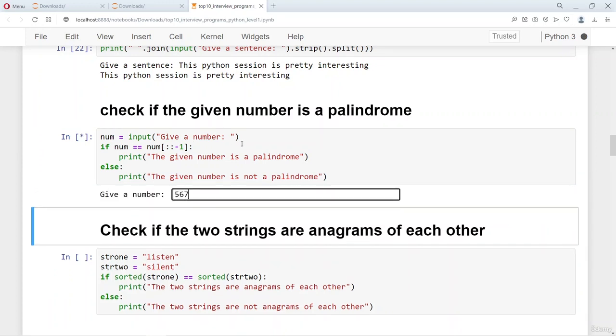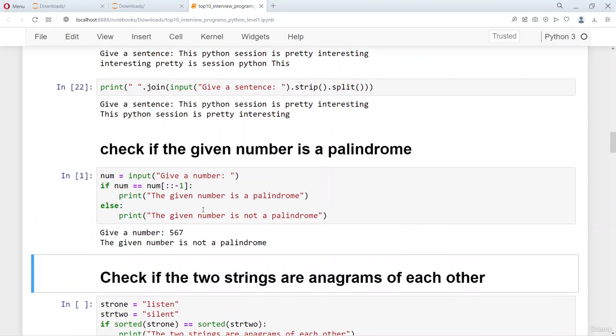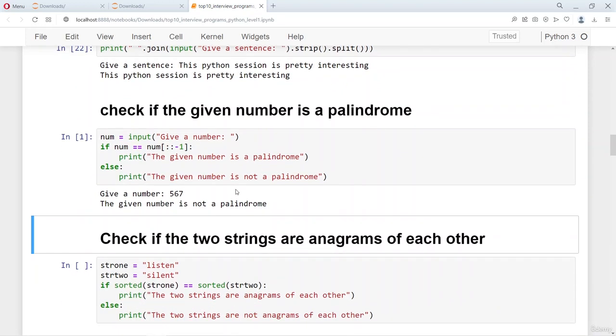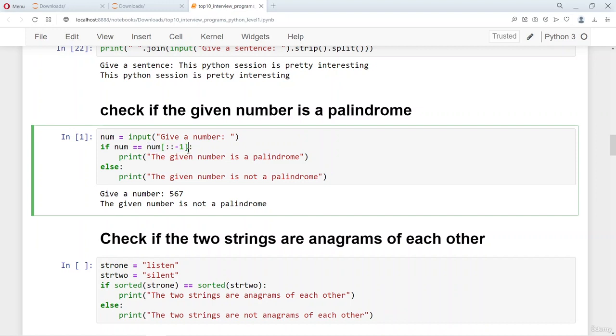You can see that the number 5, 6, 7 is first reversed, and then if the number is equal to the reversed number, then the given number is a palindrome. The num[::-1] is a very convenient Pythonic way to reverse the given number, which is taken in the form of a string. So you can see this is the statement that takes the input, which is a number, and then this number is taken as a string, which is very important, because only when it is a string you can use this num[::-1] to reverse it.